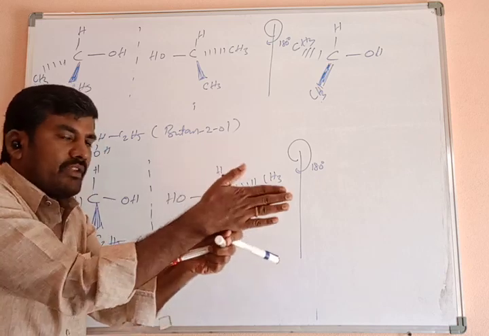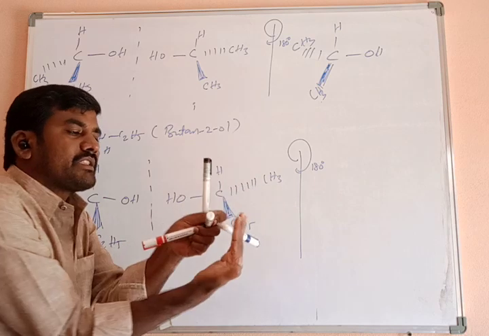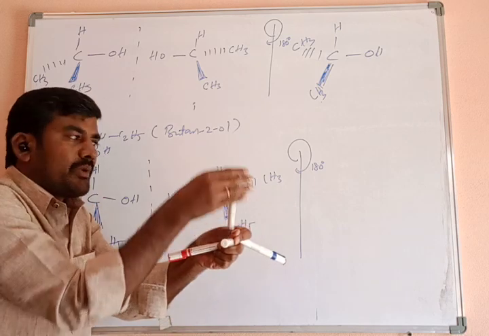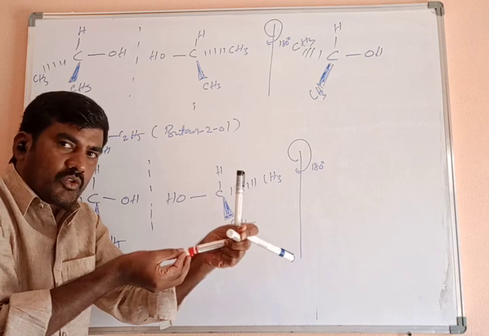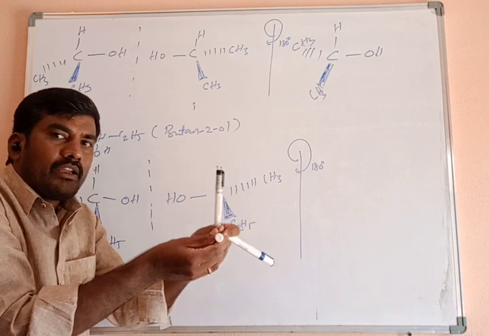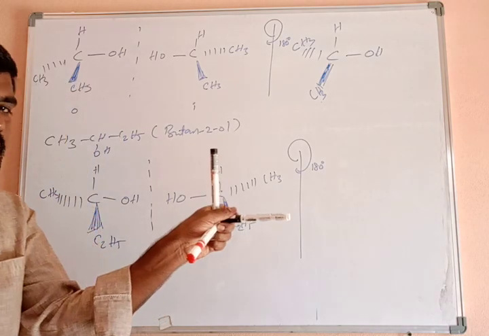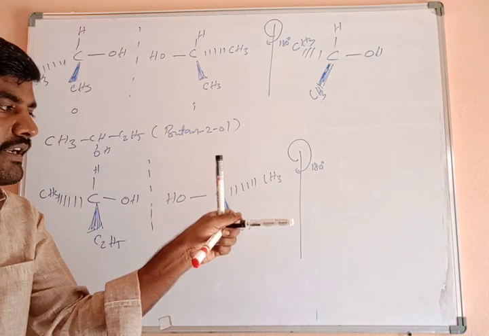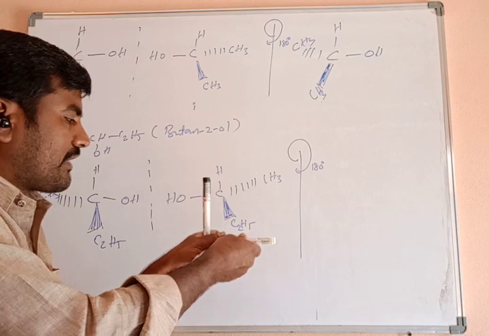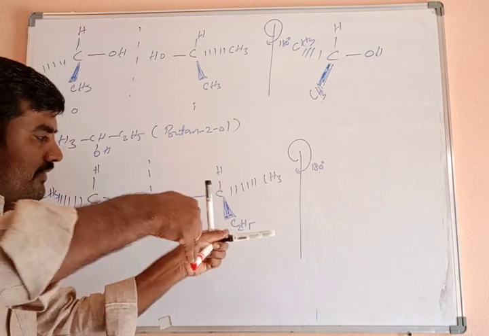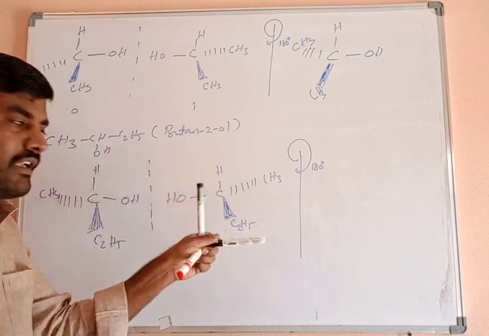Now what about this? This is a C2H5. C2H5 was initially on the wedge bond, above the plane. Now it is inside the plane, below the plane. Now CH3 was initially inside the plane. When it is rotating 180 degrees, it comes outside, above the plane. Understand? Check once again.